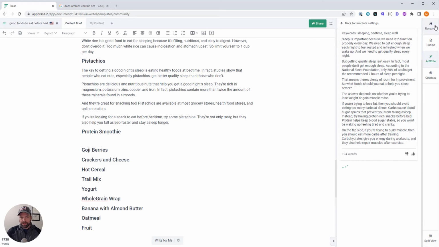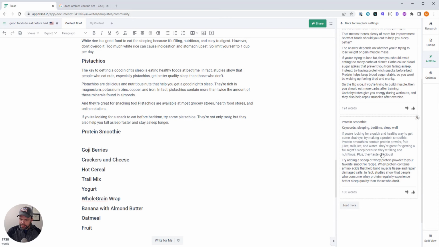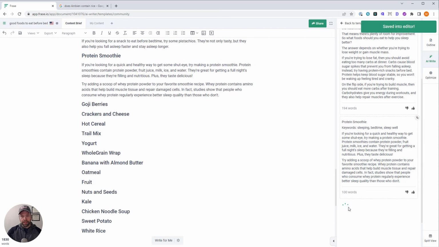You can research the SERP. It's going to go out and crawl the SERP, bring that data in. It's also going to crawl Reddit and Quora. This is good. Reddit and Quora, and People Also Ask, and bring that data in too. So if you want to really spend a lot of time writing your article and not using all the AI, it's available. You can do that. You can even make a content brief in here and then send it to your writers. It's a real full-fledged writing and optimization tool and research tool. And the optimization is amazing.